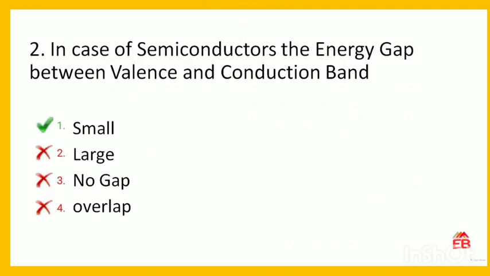Next is, in case of semiconductors, the energy gap between valence and conduction band is. The options are small, large, no gap or overlap. So the correct option is, in case of semiconductors, the energy gap between valence and conduction band is small.